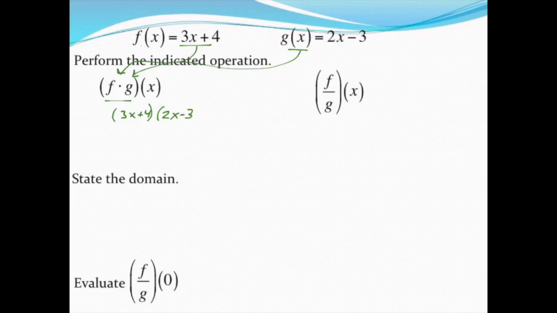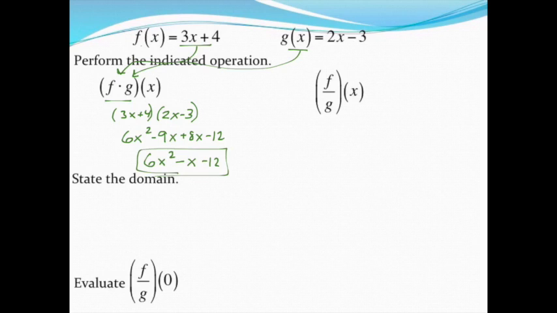So you can do FOIL, you can do the box method if you remember how to do that, or you can do it in your head if you want to do this multiplication, but that's all I need to do. So I'll do this in my head, multiplying the first terms, I get 6x squared. Multiplying the outside terms, I get negative 9x, so positive 8x, and then a negative 12. And again, if you like the box method, you can pause the video and try the box method and just confirm that that's what we get. Once we combine like terms, my new function for multiplication is 6x squared minus x minus 12.